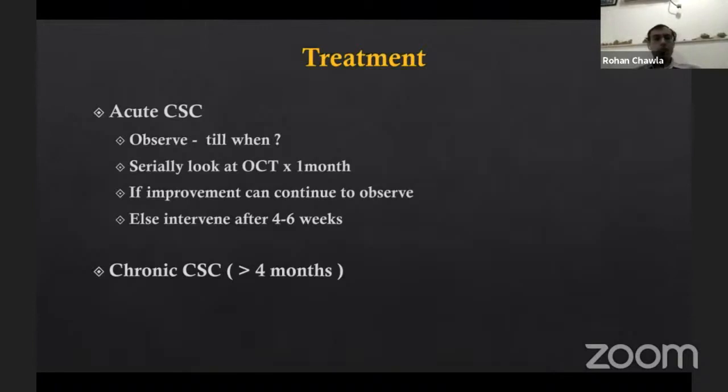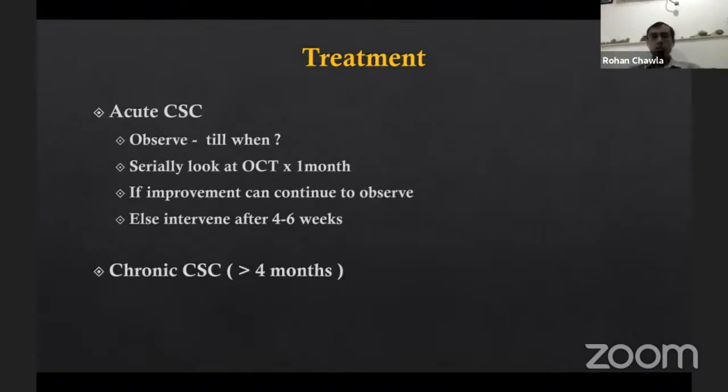We don't need to perform angiographies at all sittings. I probably only perform an angiography when I have planned that now I'm going to take up this patient for some kind of laser. So if there is an improvement, you can still continue to observe, but you can otherwise intervene somewhere around 4 to 6 weeks. For chronic CSC, some people say chronic is 3 months, some say 6 months, but on an average, if fluid is persisting for more than 4 months, it is said to be chronic.